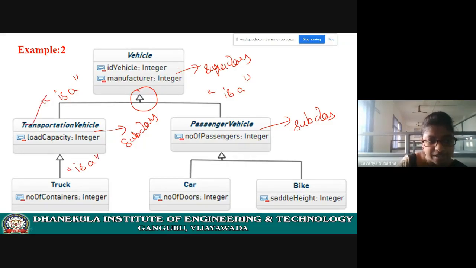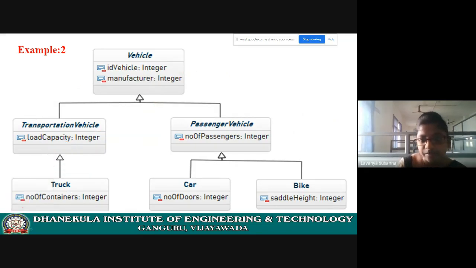And next, see here, truck is a transport vehicle. Truck is a relationship. Truck is a transport vehicle. Here, this symbol is important. It is pointing to transportation vehicle. That means transportation vehicle is a superclass and truck is a subclass. I hope you understood.